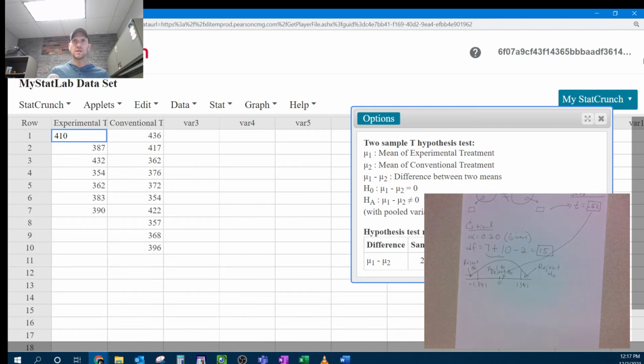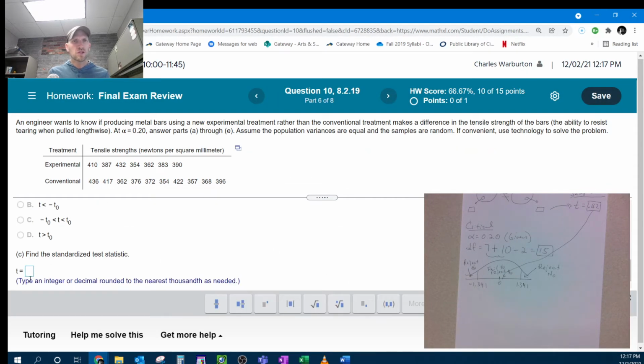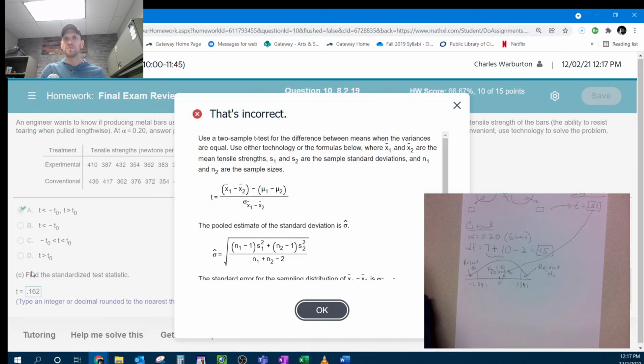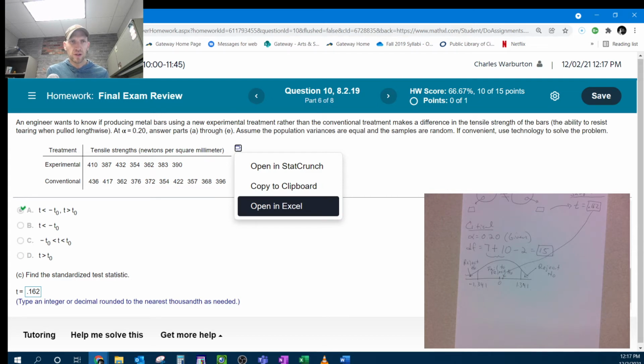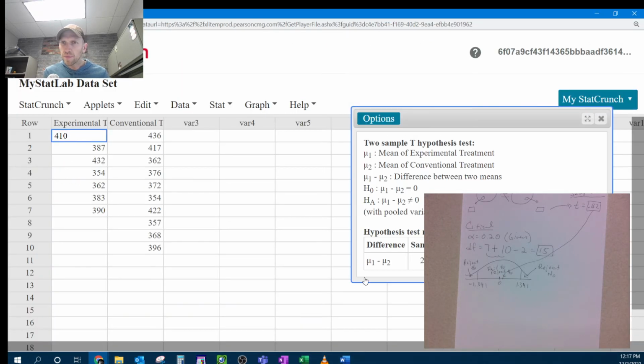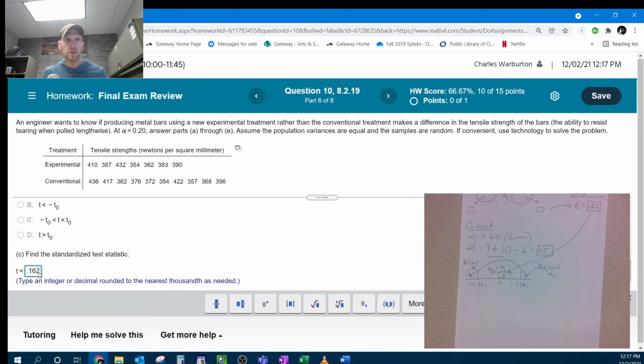All right, so let's finish it up. They want it to the nearest thousandths. That's 3 decimal places. 0.162. Let's go back to StatCrunch, make sure I wrote it down right. 0.163 when you round it correctly. Okay, just make sure you round right. 0.163.